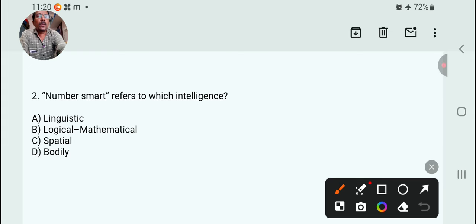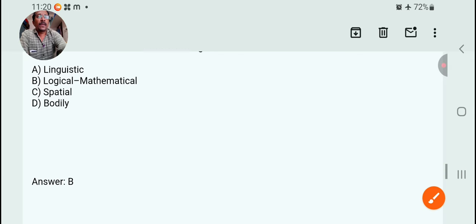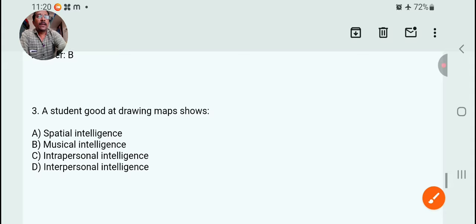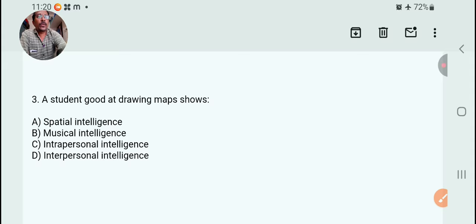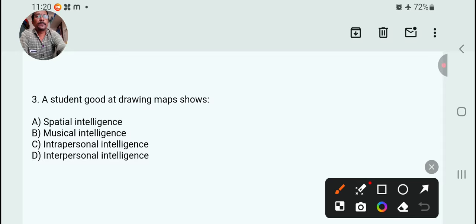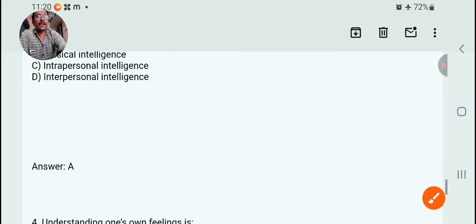The answer is B, logical mathematical, number smart. Next, a student good at drawing maps shows which intelligence: musical, intrapersonal, interpersonal, or spatial? Good in drawing shows spatial intelligence. Check the answer, yes, right.